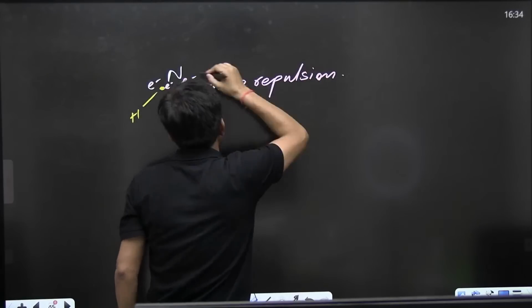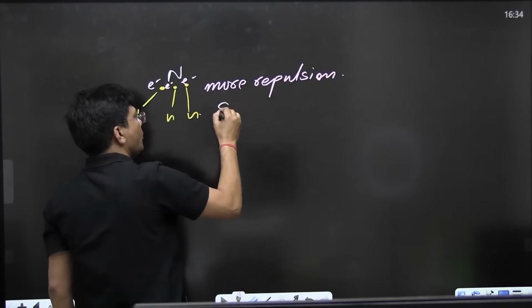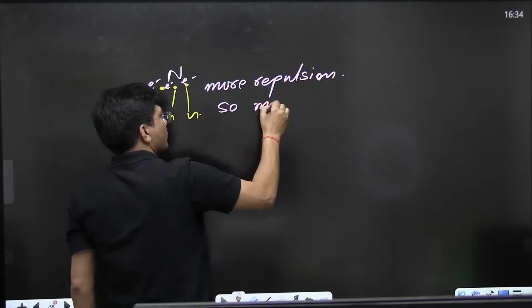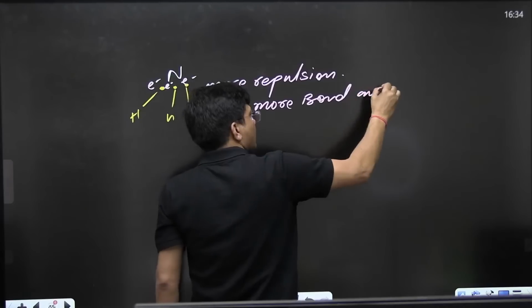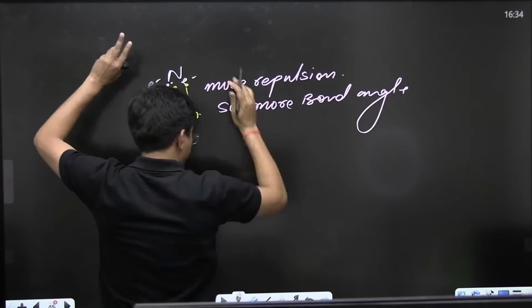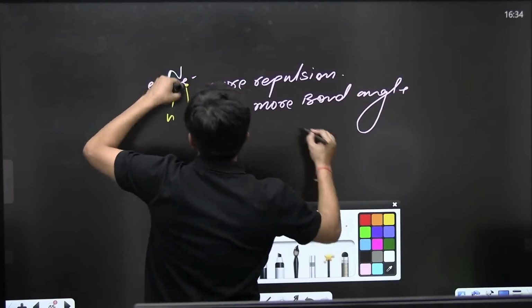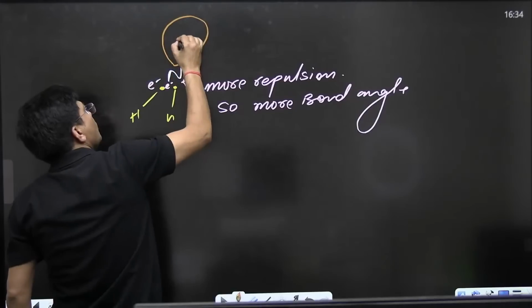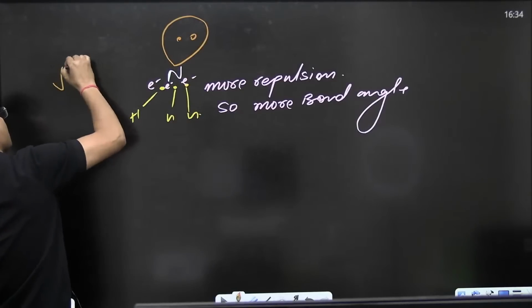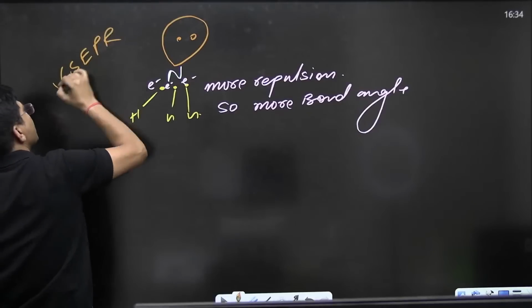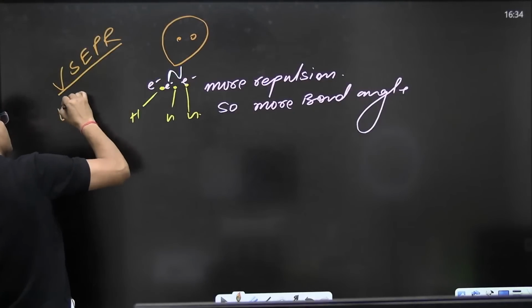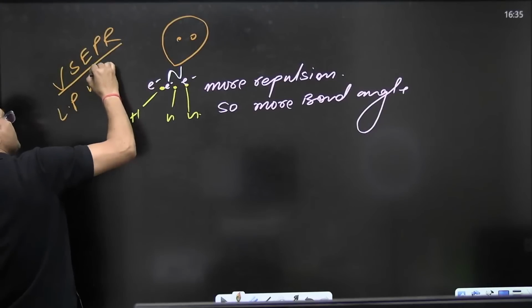Without Drago's rule, I can let you know: more repulsion, so more bond angle. But they can't be trigonal planar. Why? Because here is a lone pair. Valence shell electron pair repulsion theory says that a lone pair will occupy maximum space.